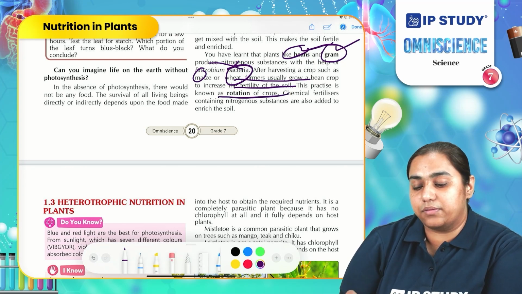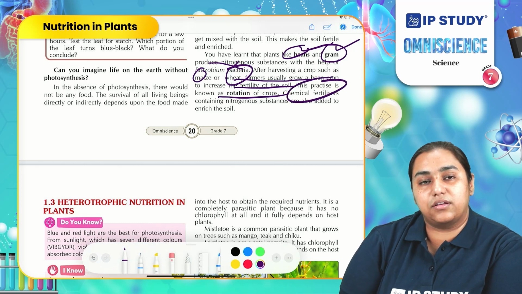Another simple method is by spreading the chemical fertilizers on the soil.